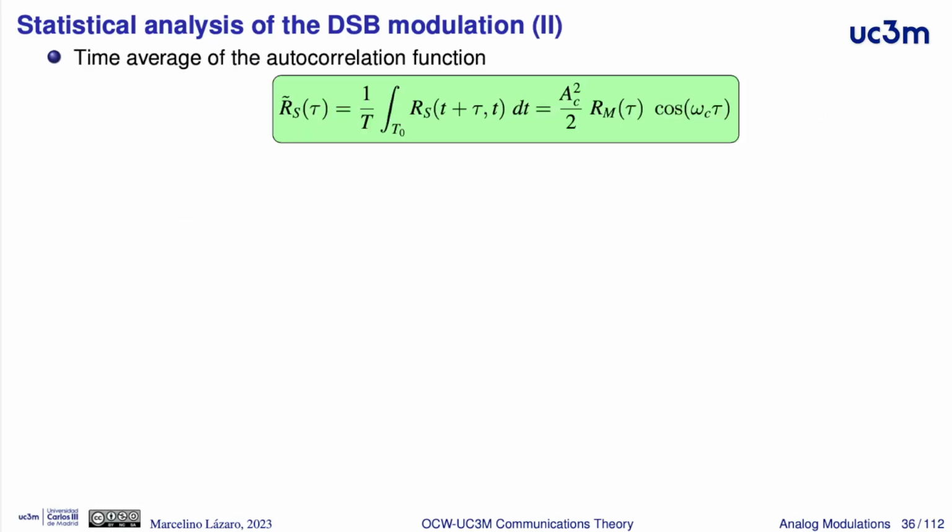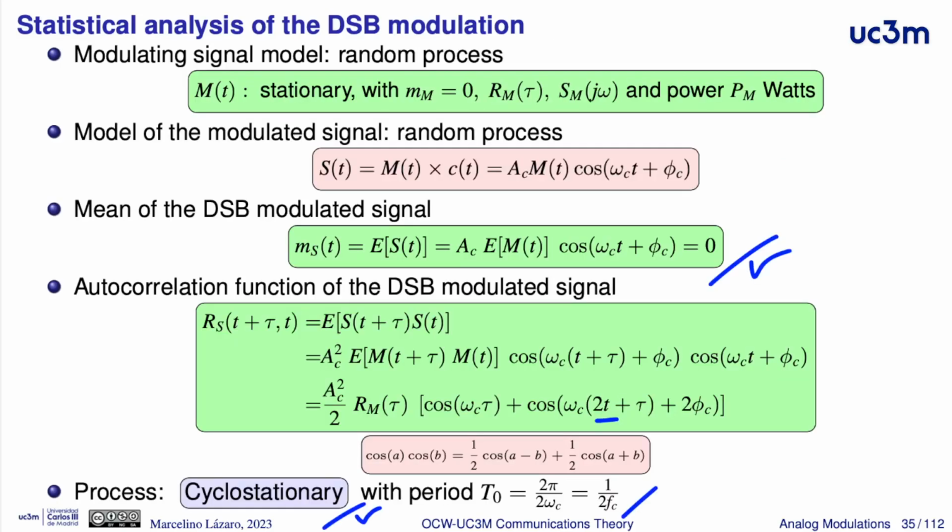For cyclostationary random processes, it is necessary to compute the time average of the autocorrelation function to obtain the power spectral density by means of the Fourier transform. Here we need to have the integral in one period of the time autocorrelation function. In this time autocorrelation function, we have two terms. With this common factor, we have this cosine of omega c times tau. This term doesn't depend on the time, so the time average is the term itself.